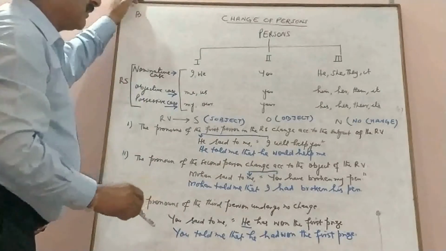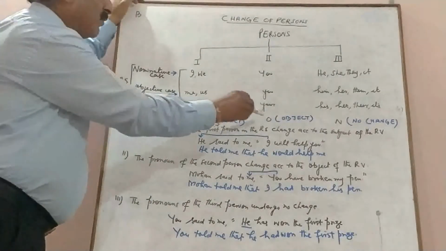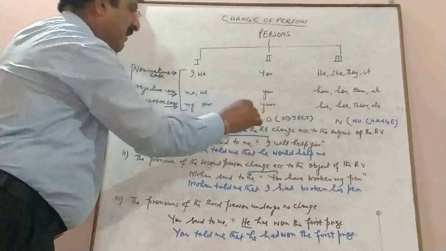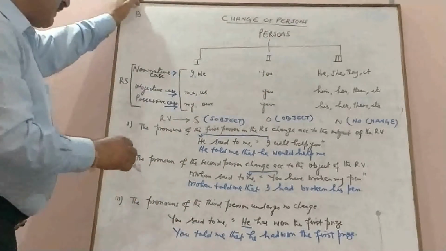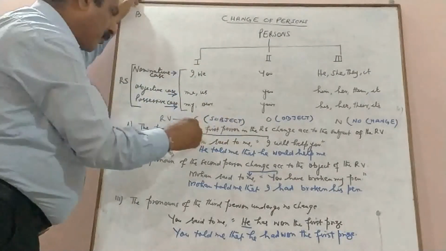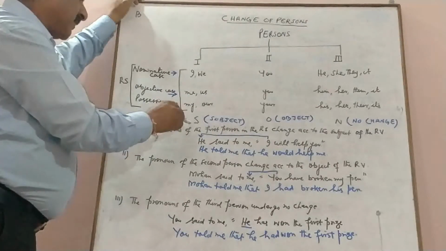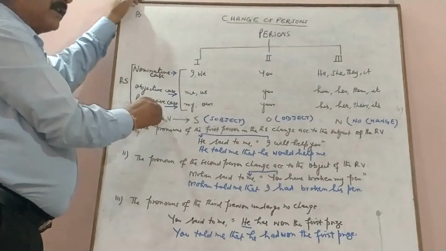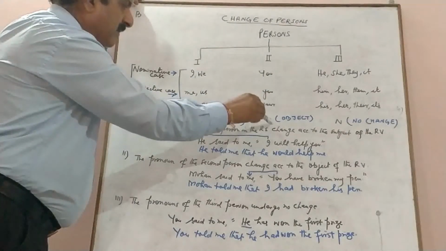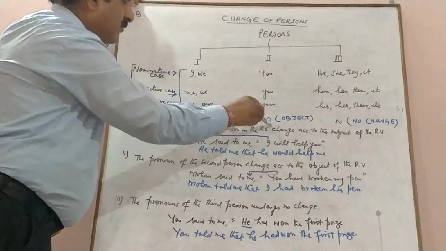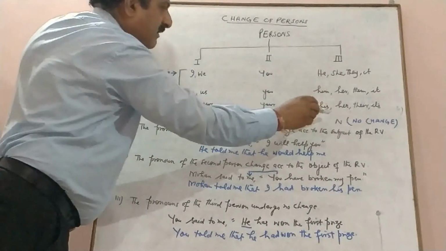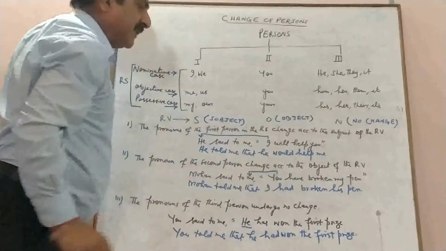So I have written S under the first person, O under the second person, and N under the third person. S means subject, O means object, and N means no change. So it is just the acronym SON, son. It means the first person of the reported speech changes according to the subject of the reporting verb, the second person of a reported speech changes according to the object of the reporting verb, and third person of a reported speech undergoes no change.